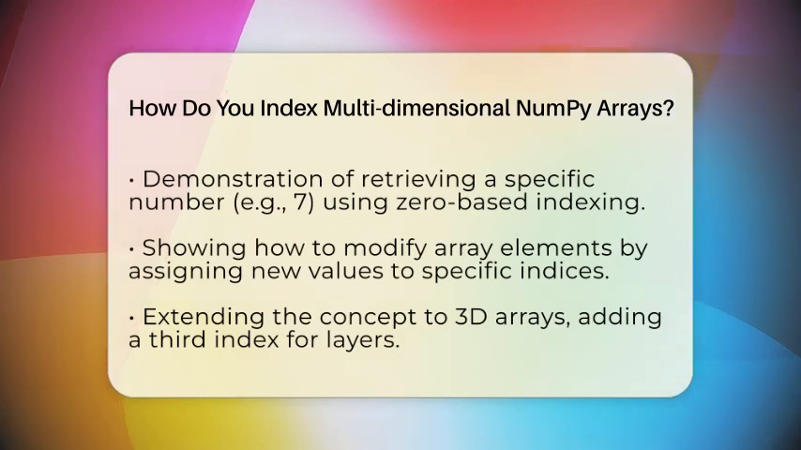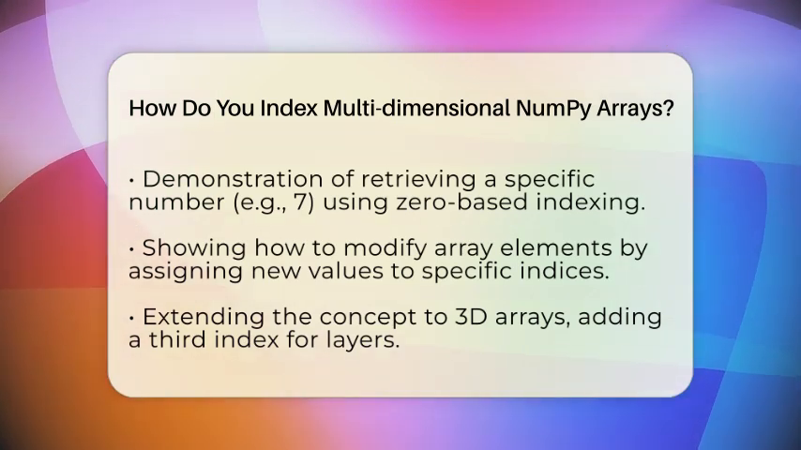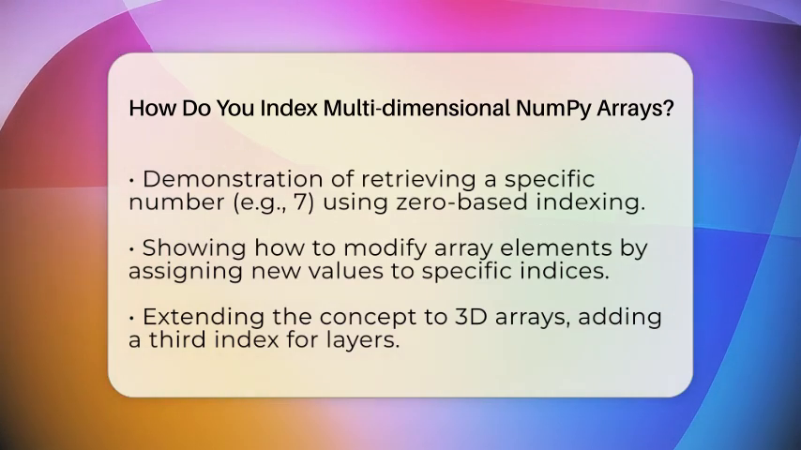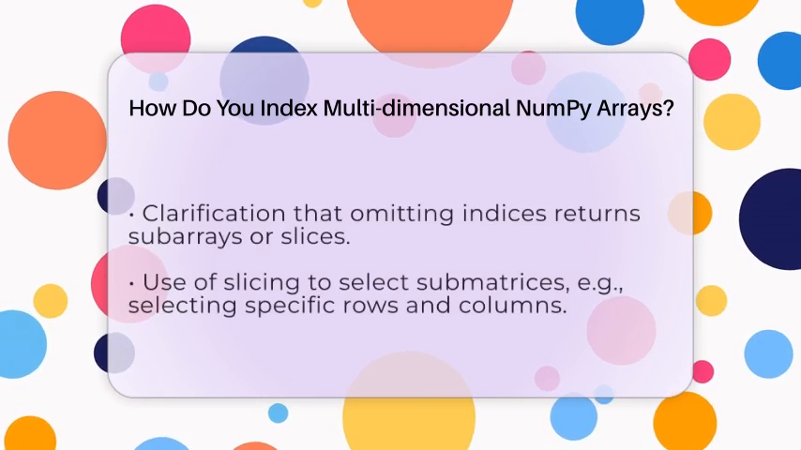You can also change values in the array. If you want to replace the number 4 in the first row, fourth column, you write a[0, 3], and assign it a new value, like 20. This makes it easy to update data directly.